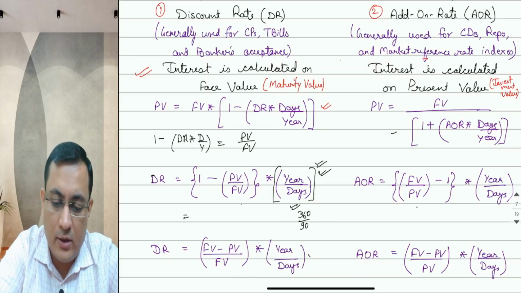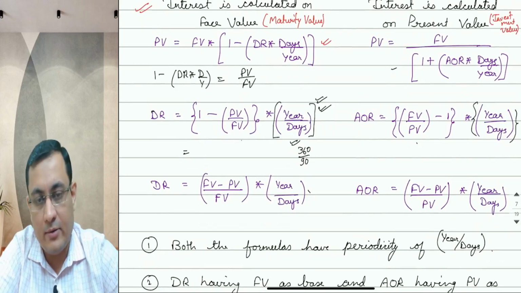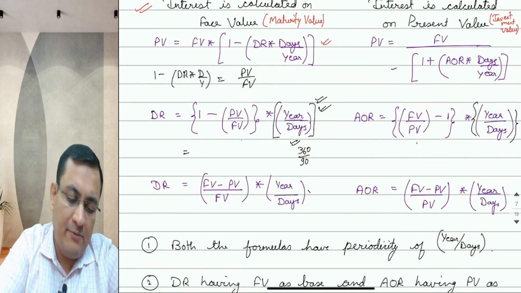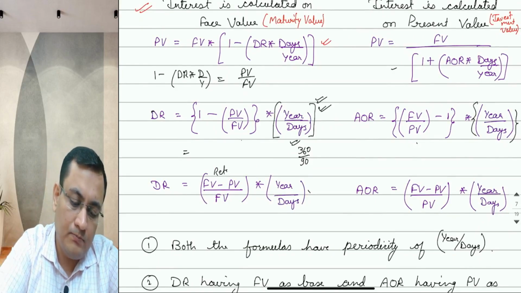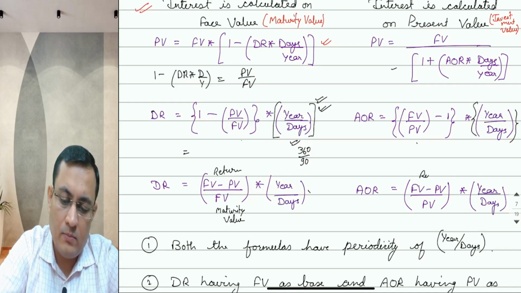We have taken the periodicity impact, so annualization is already done. And the same way, this is your return over FV, the maturity value. And this is your return over investment value.